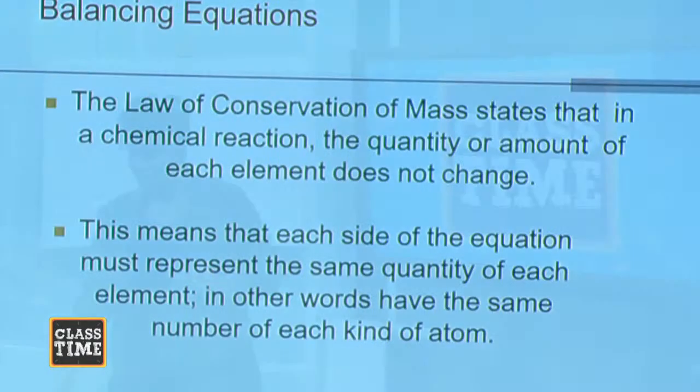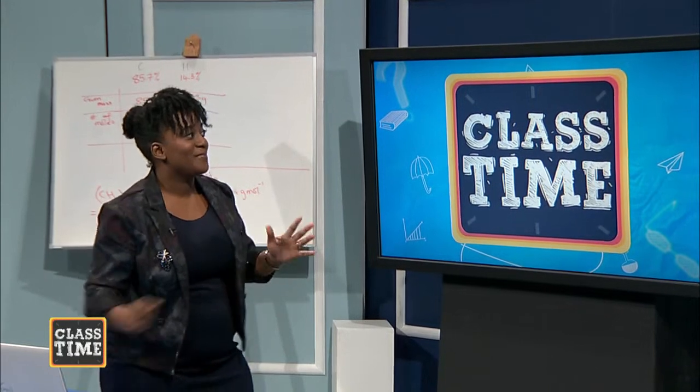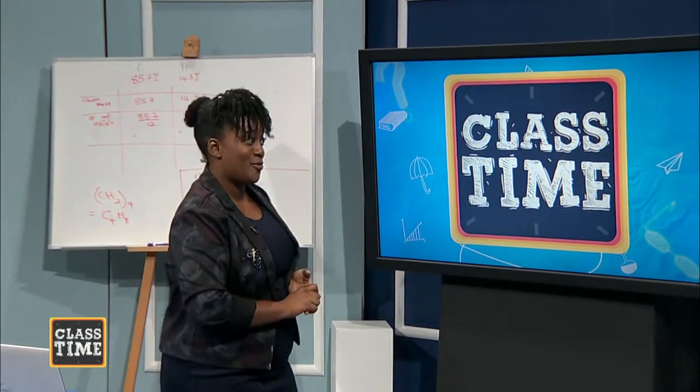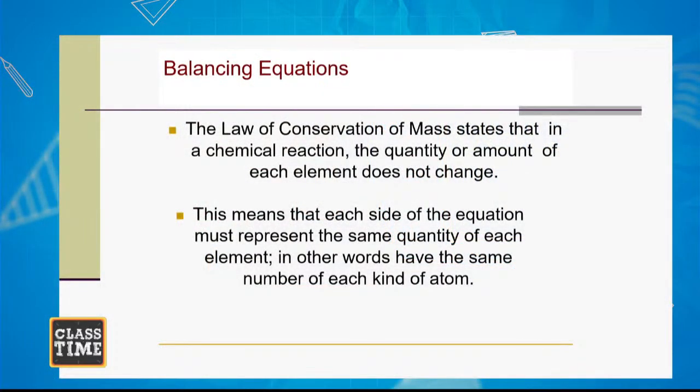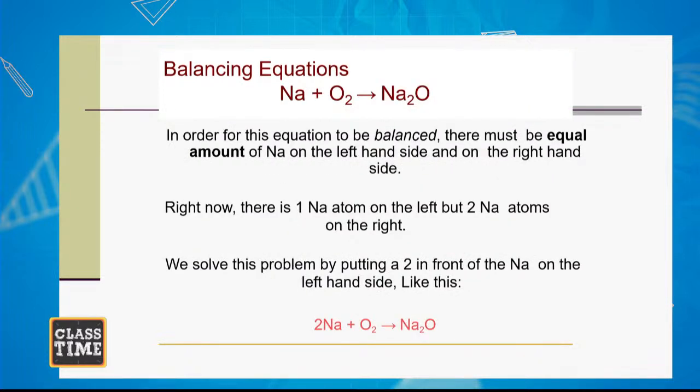Lovely. Let me help you to balance your equation with the law of conservation of mass. The law of conservation of mass states that in a chemical reaction, the quantity or amount of each element does not change. What does that mean? Let me write it on the board for you. We're going to use sodium reacting with oxygen to produce sodium oxide.